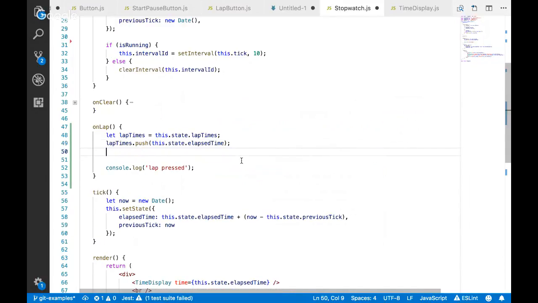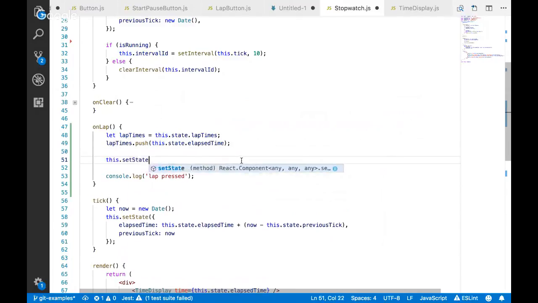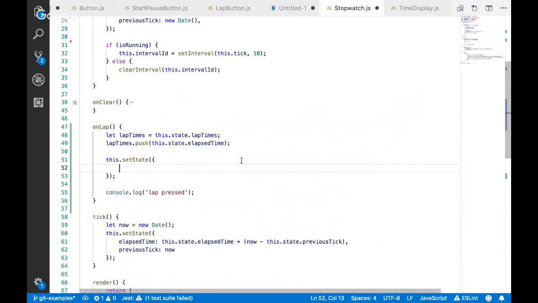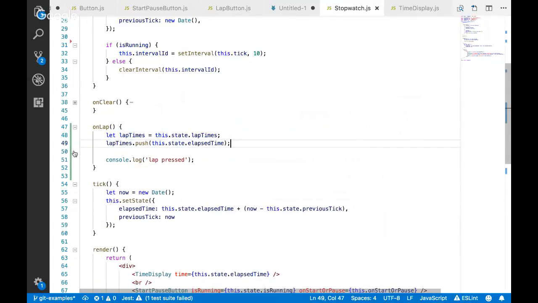This is an interesting thing. So then if we did this.setState, right, because we want to update our lap times. Like if we try, let me not even do this. Let's just leave it this way right now. And you're thinking, okay, well, I updated my value here, right? Is that going to actually work and show us what those lap times are?